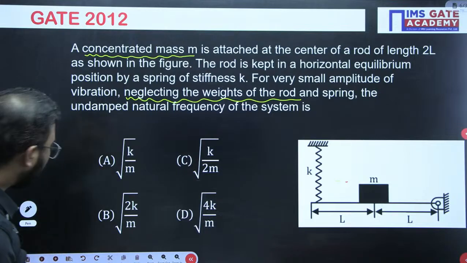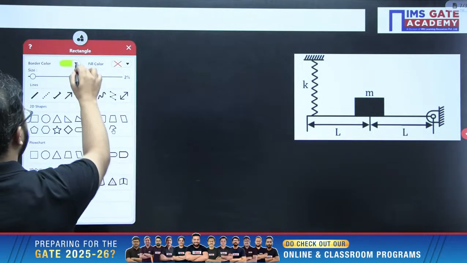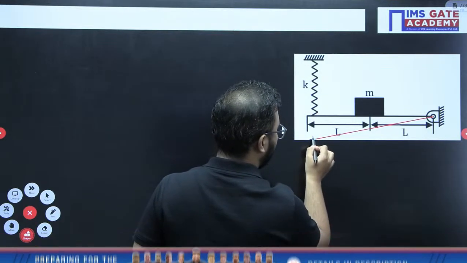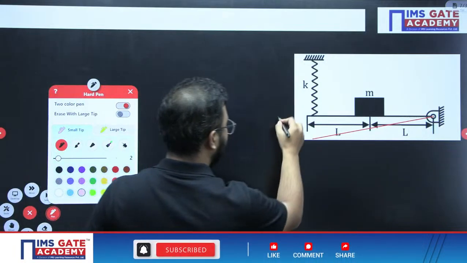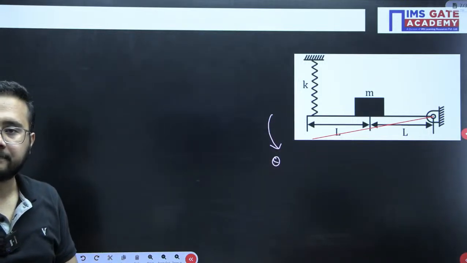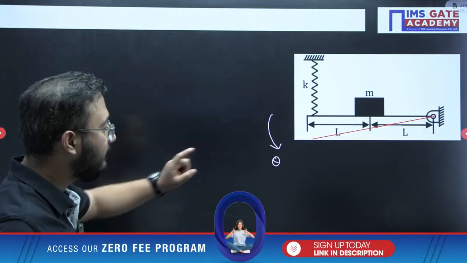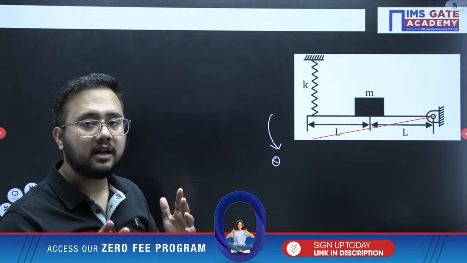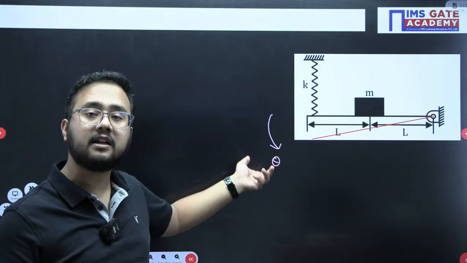Right. So I will initially provide the disturbance to the system. That disturbance, we can provide it like this. See, let's suppose this kind of disturbance I provided in the anti-clockwise direction. So this is the disturbance provided, theta. Theta is the disturbance provided to the system. Now, what will happen? Opposite to this disturbance theta, there would be an inertia torque. In this case, force will not be coming, torque will be coming because rotation we are providing. Opposite to that, inertia torque will come.